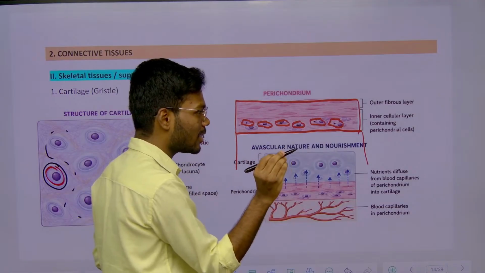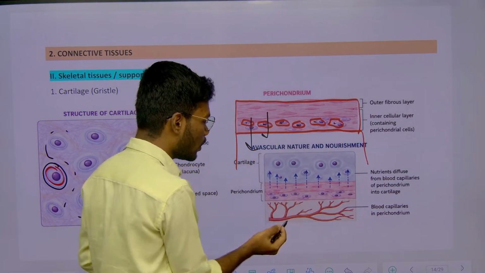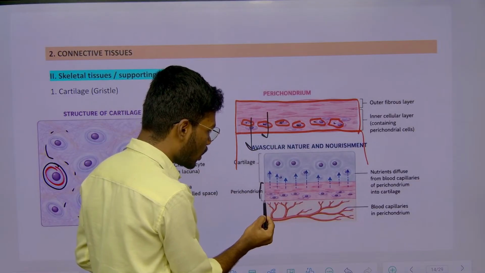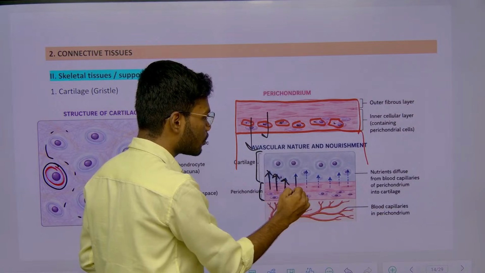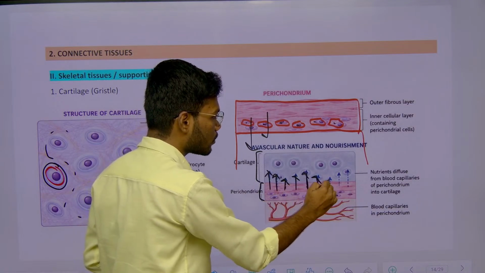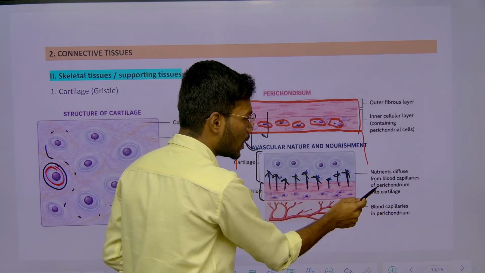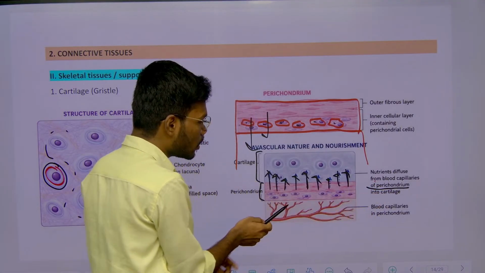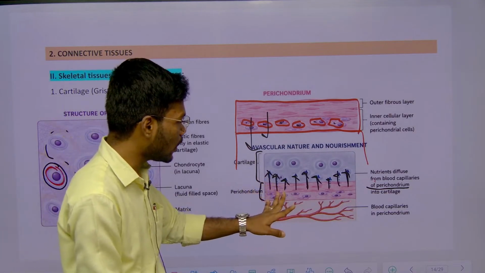These are the cells responsible for the nourishment, right? From this perichondrium only, this cartilage is getting all the nutrients. That thing you need to remember. Nutrients diffuse from the blood capillaries of the perichondrium, because the perichondrium has perichondrial cells.